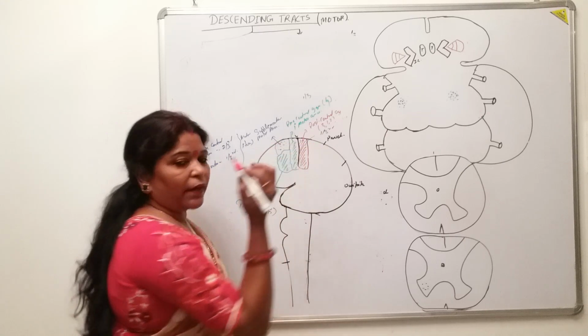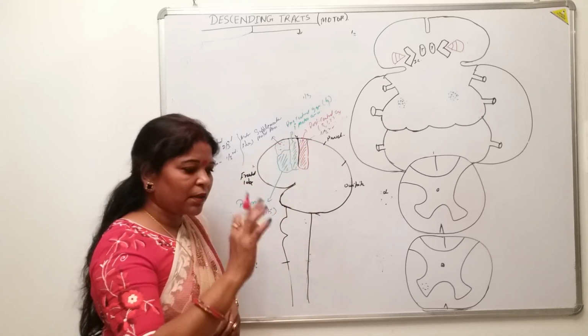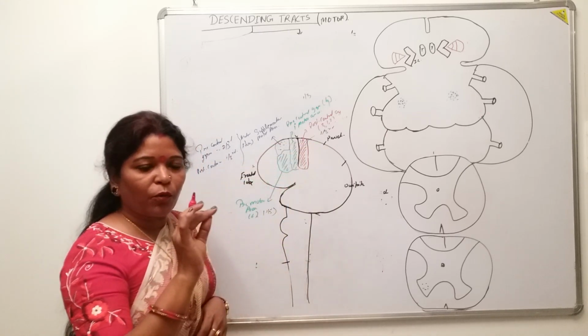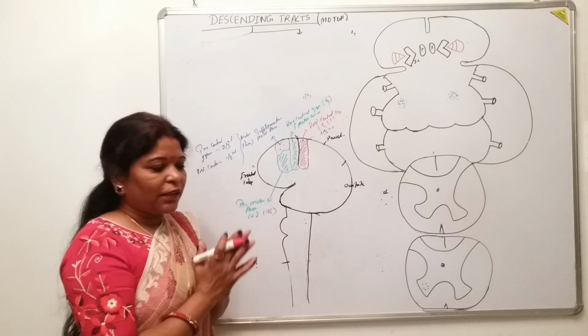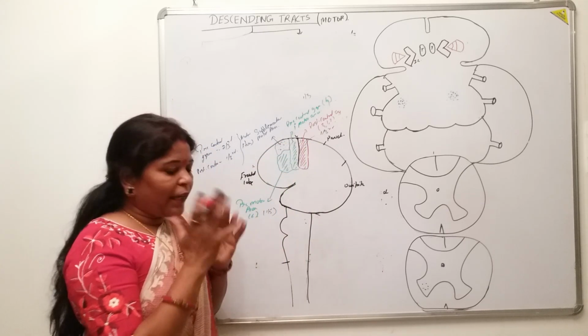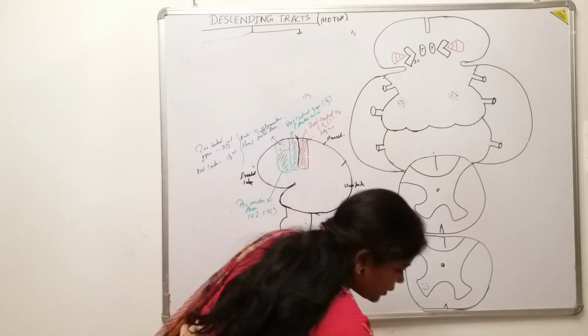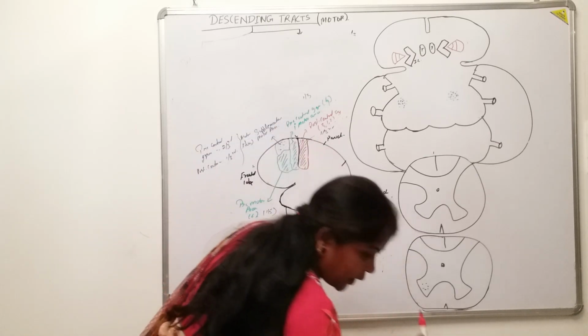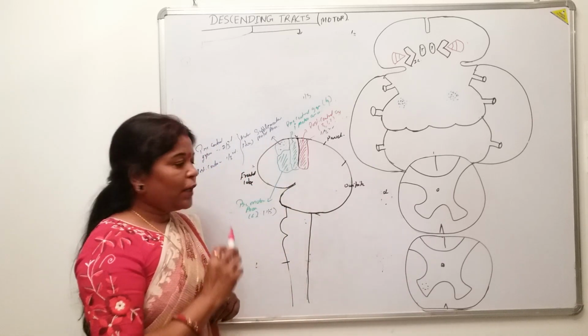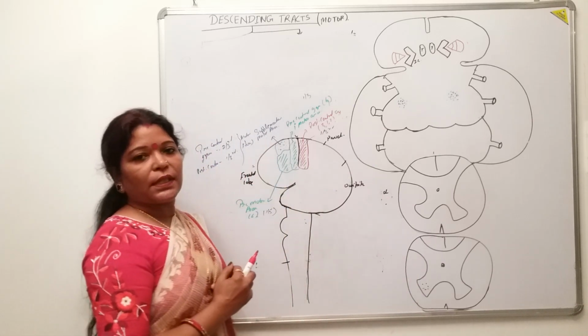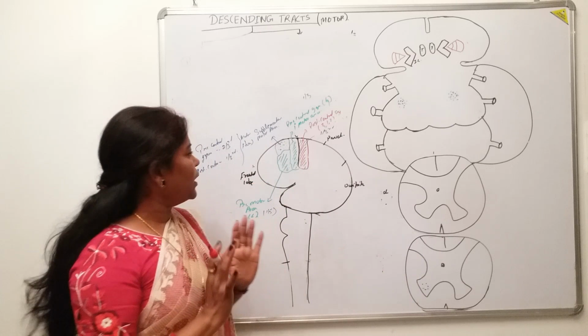This was with the red marker, isn't it? That means for this particular motor movement, what was the thought process? The thought process was that I have to pick the red marker, and I have to lean downwards, pick it up, and then draw the diagram. So first, the thought process is needed to initiate any motor movement.